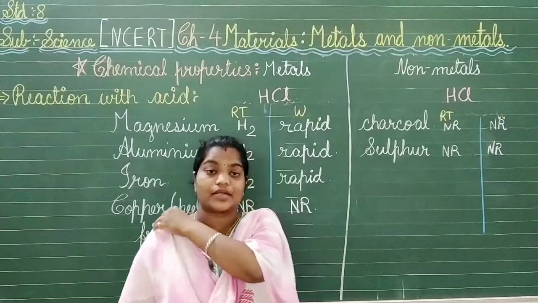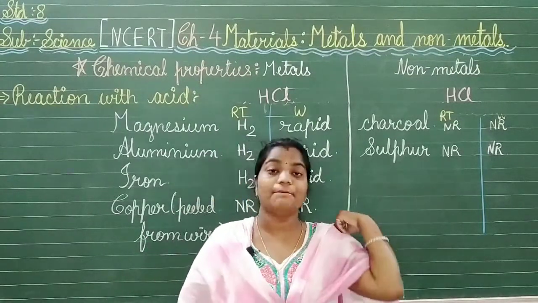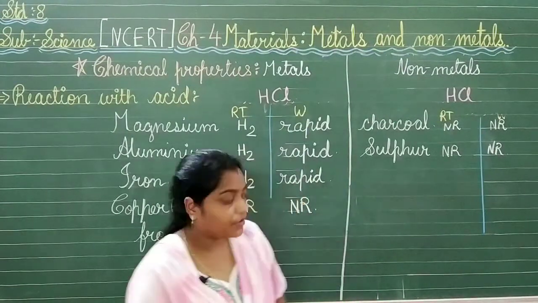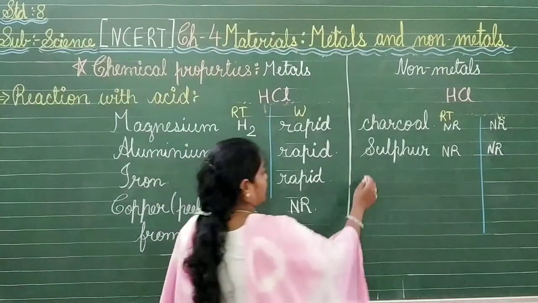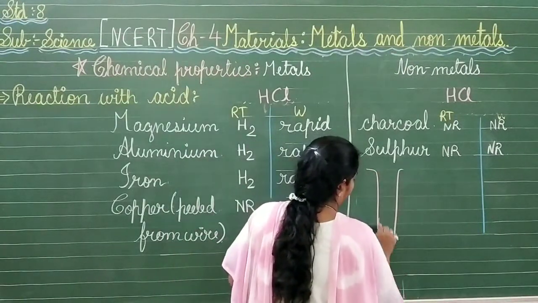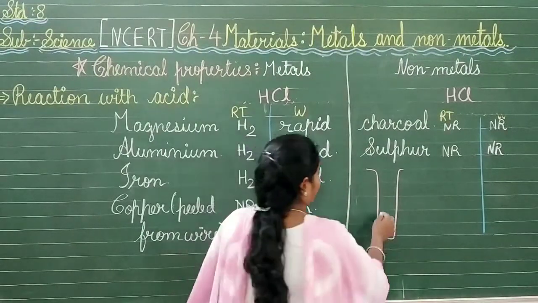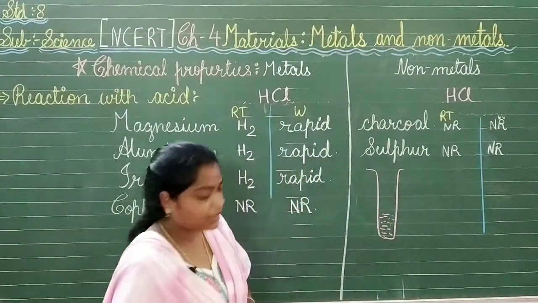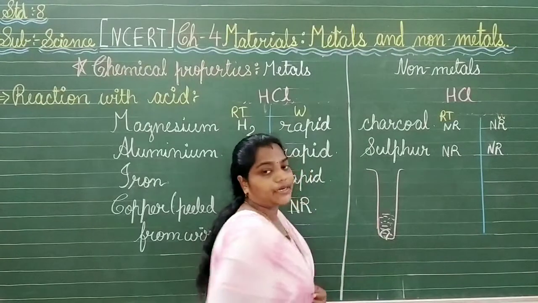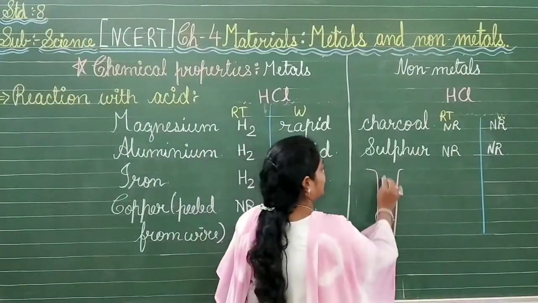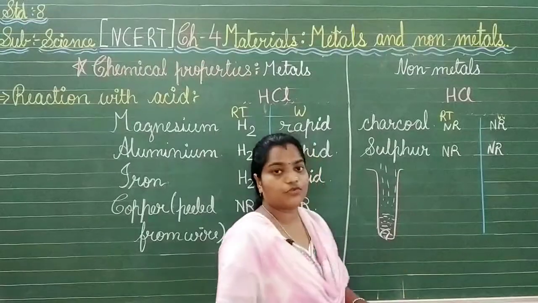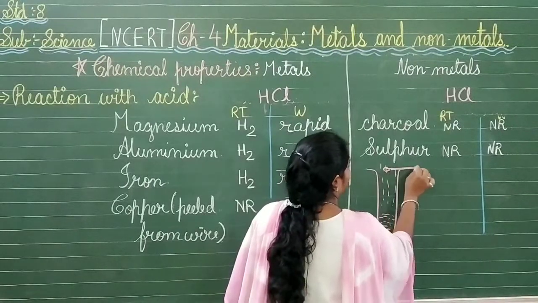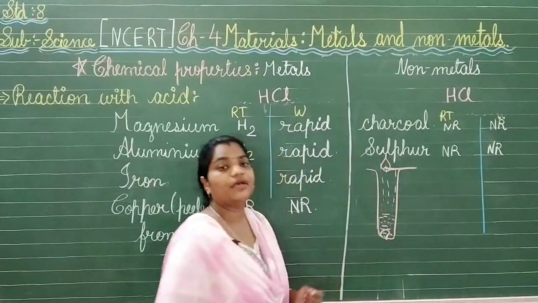Now if we want to test whether the metal is reacting with the acids, what we can do is take the flame of a matchstick near the test tube, close to it. Suppose this is our test tube and we have dilute hydrochloric acid or sulfuric acid here, and we have added the metal and they are reacting. Now what is the reaction? The gas will be liberated from the top of the test tube. So we just bring a lighted matchstick over here.